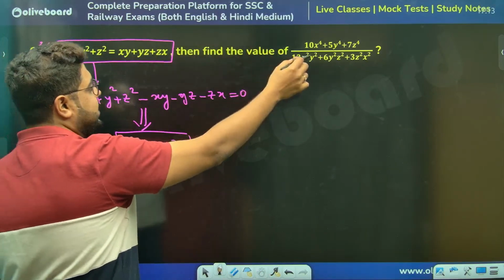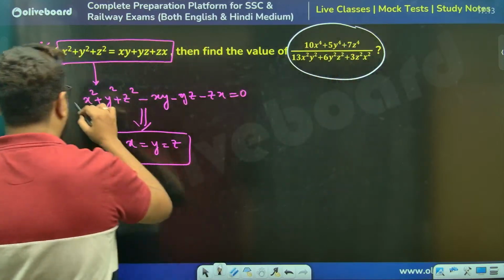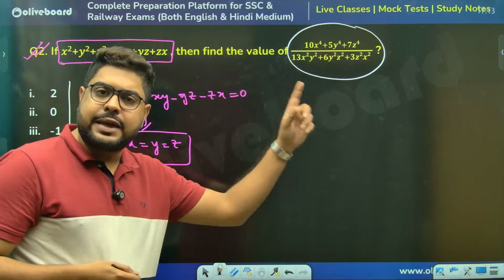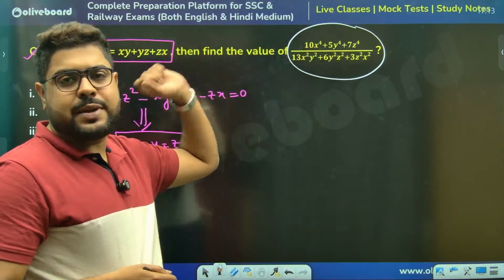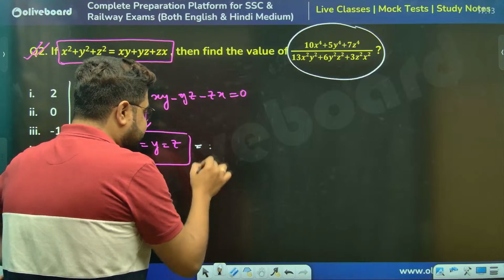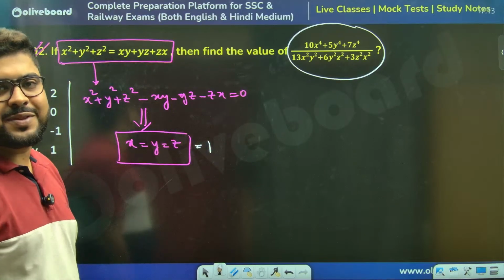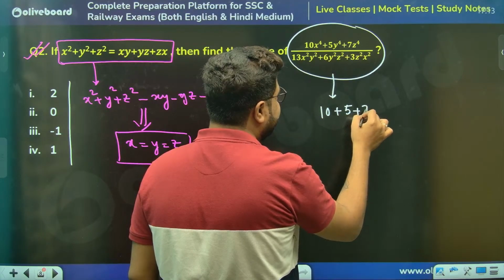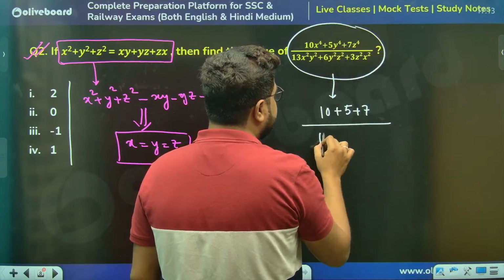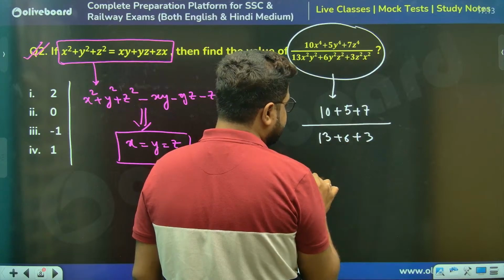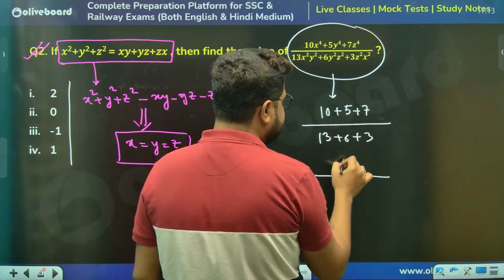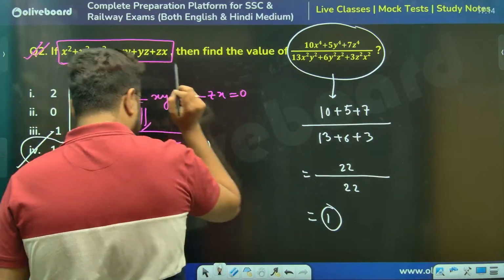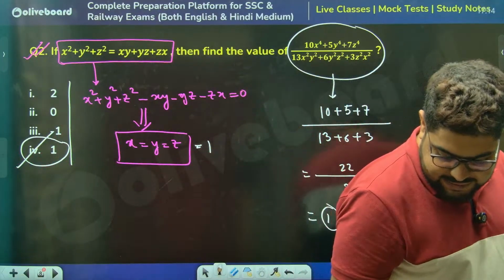And you see, all four options are independent of x, y, z, meaning x, y, z doesn't matter. So the best value then is 1. Put everything equal to 1, sir. So your answer in this question: 10 plus 5 plus 7, that is 22, and 13 plus 6 plus 3, that is 22 here. Sir, the answer is 1. Option number 4, that is 1. Yes, 1 is your correct answer.